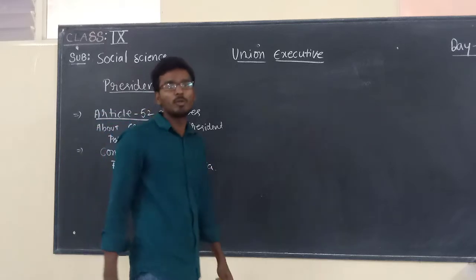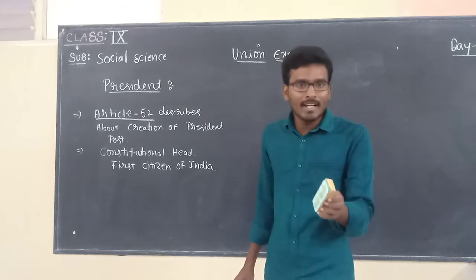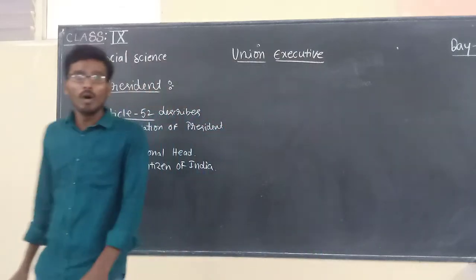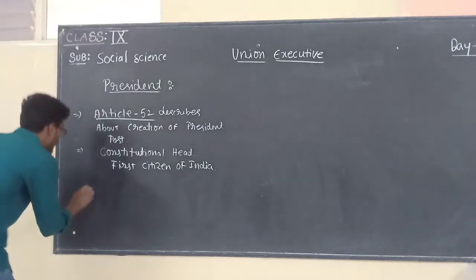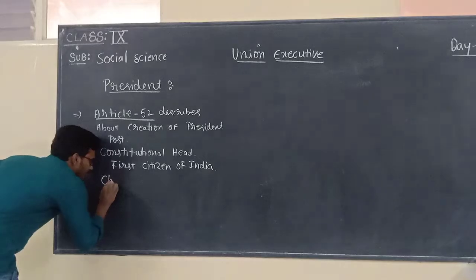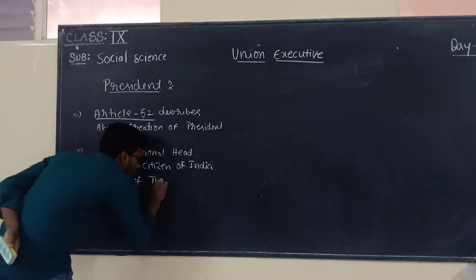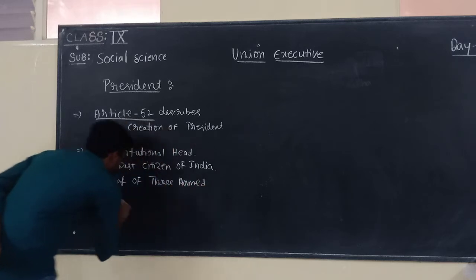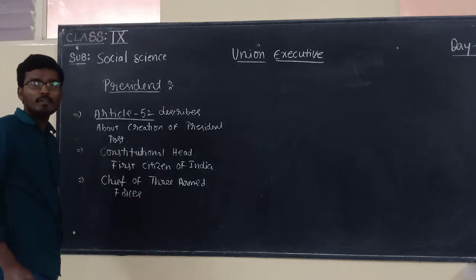Children, if anyone poses a question to you, who is the first citizen of India, you have to say that President is the first citizen of India. And moreover, President is the chief of three armed forces. What are the three armed forces?